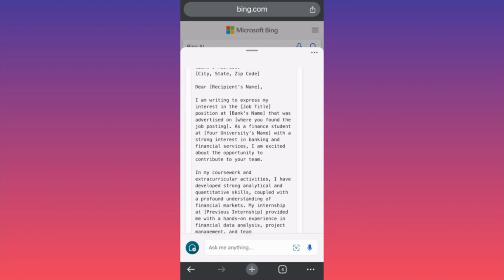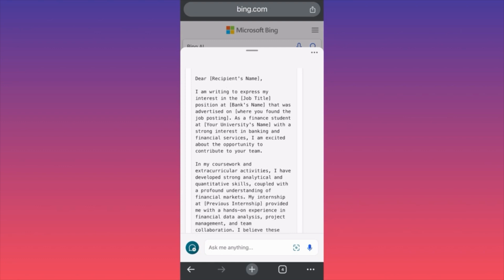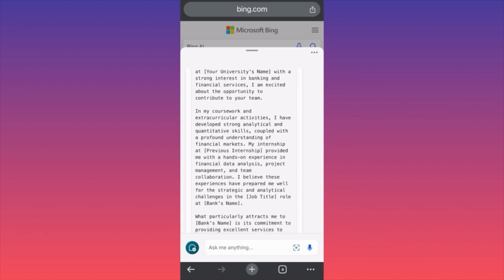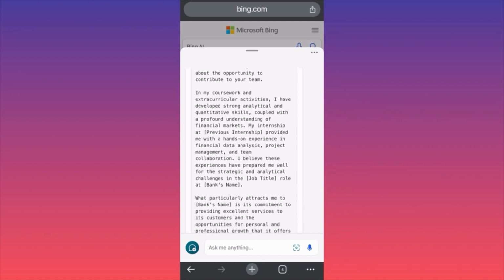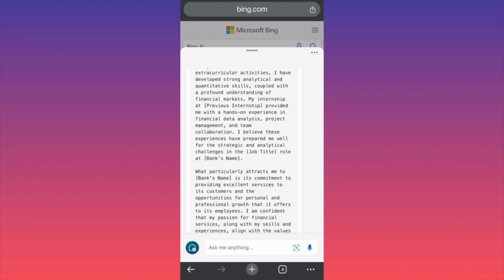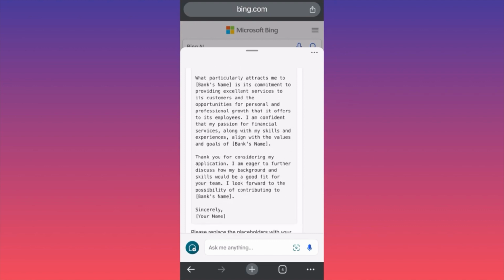As a finance student, or finance professional, as we mentioned, you might have some experience. You're looking to find work and you have a strong interest in their industry and in their company. I'm excited to have this opportunity and to contribute to your team. In my coursework, I've gained a profound understanding. You see, guys, it definitely needs some tweaks here and there, but you understand where I'm going, right?